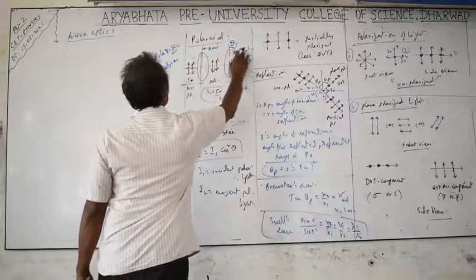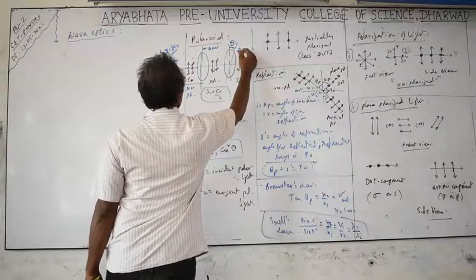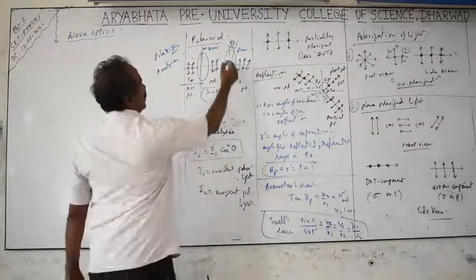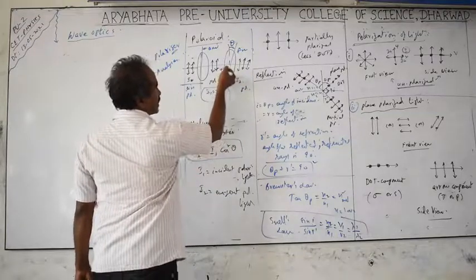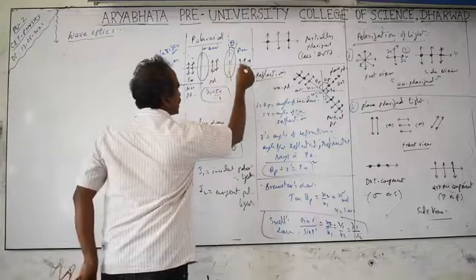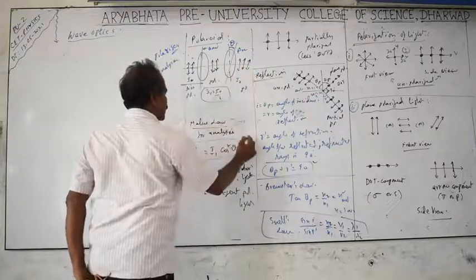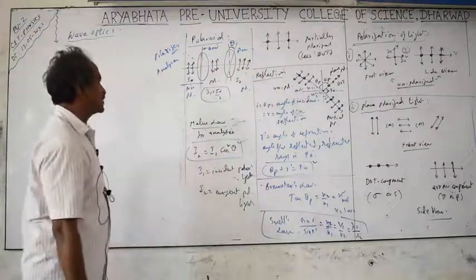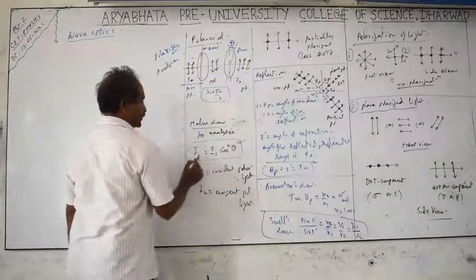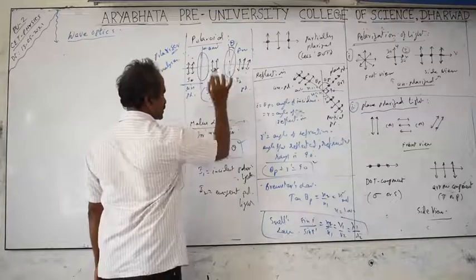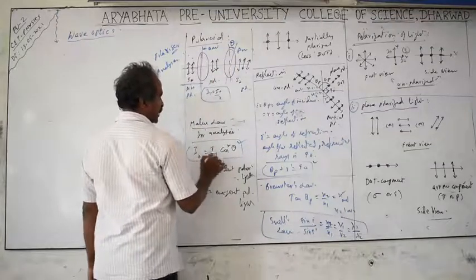The analyzer is used to analyze whether the light is polarized or not. So this also has an axis. When the already polarized light passes through the analyzer, we have to take the help of Malus law to find the intensity of the transmitted light. The light coming out of this analyzer has intensity I2, and the light entering, which is also polarized, has intensity I1. Then I2 equals I1 cos squared theta.